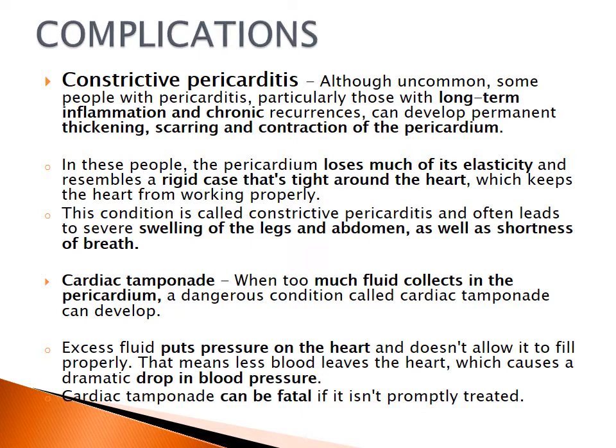That means the outer layer becomes very, very thick, and it becomes scarred. So the tissue becomes like a very leathery kind of material. And this causes difficulty in the contraction. So the heart muscle becomes very rigid and thickened. Because of that, the heart is not in a position to pump effectively, and that is called constrictive pericarditis.